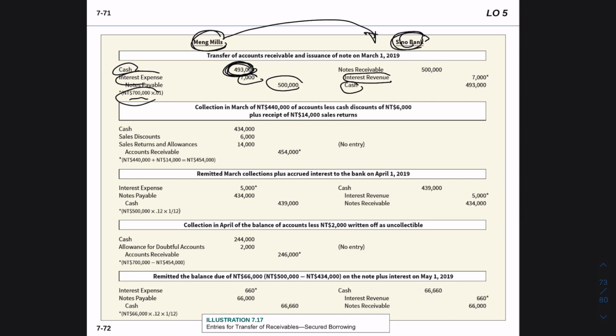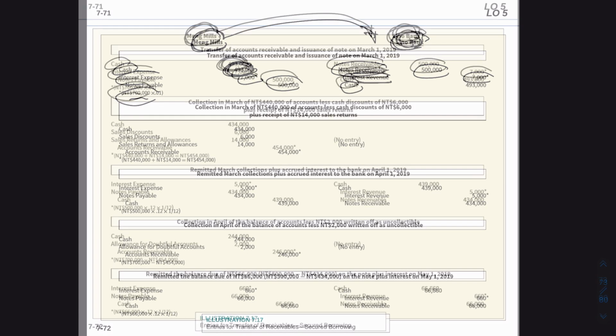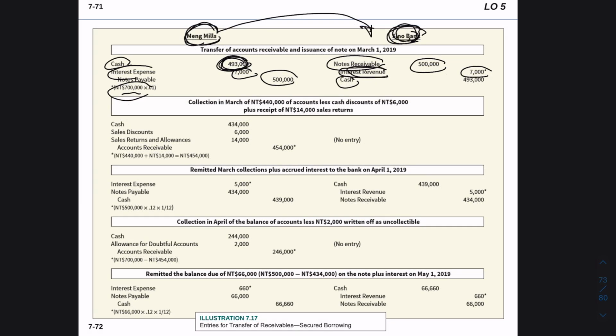And in the future, the company or the bank is going to be receiving the full amount of that note and the 7,000, which is considered as interest revenue. So these are the two perspectives, from the company and from the bank. Then in March we have a collection of